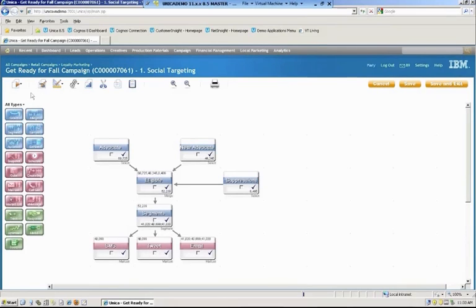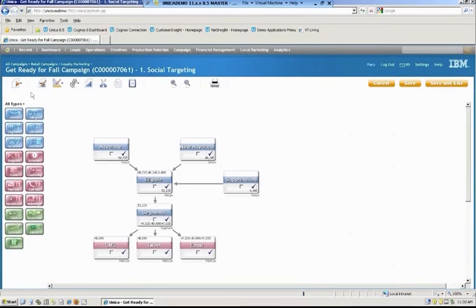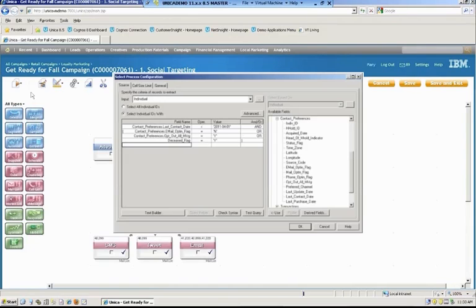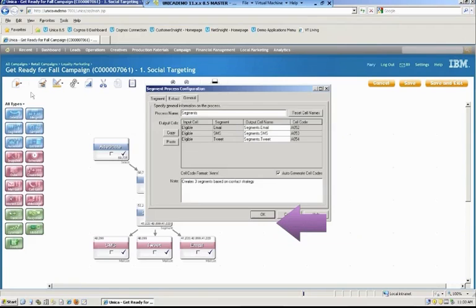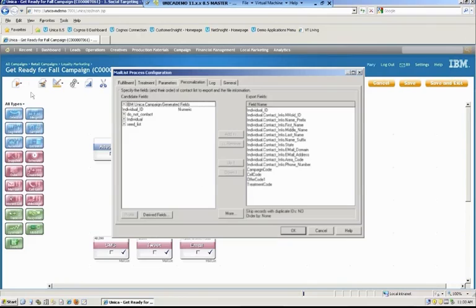Mary uses Unica Campaign to select the advocates and near advocates to deliver the messages as part of a much broader Get Ready for Fall campaign. Within a flowchart, corporate business rules such as contact fatigue criteria are applied to ensure that the same advocate isn't contacted multiple times across campaigns. Anyone who has recently opted out or died is also excluded from the campaign. Mary then segments the recipients and assigns them to receive either an email, SMS, or Twitter message. Once she confirms that the list is correct, she creates the final file used to deliver the personalized message and also retains a record of each contact for this campaign.